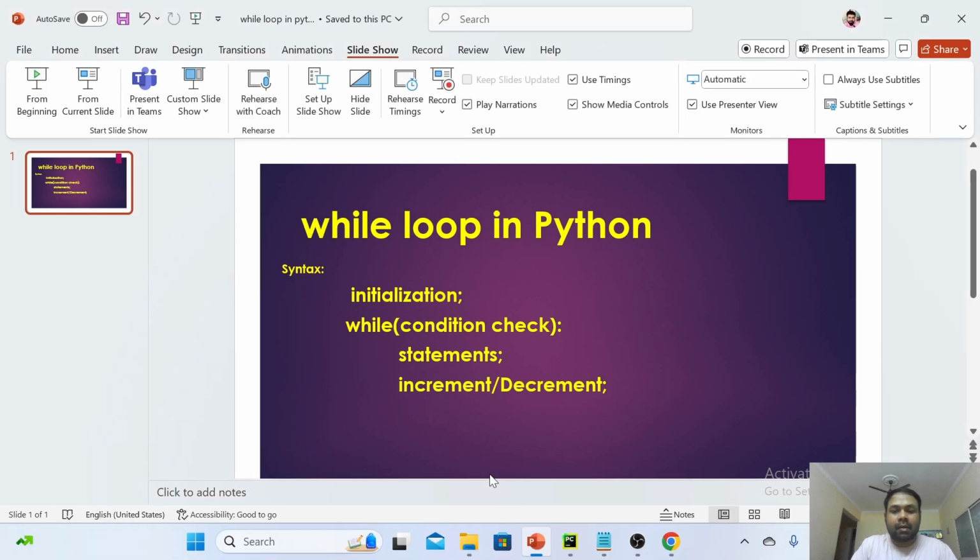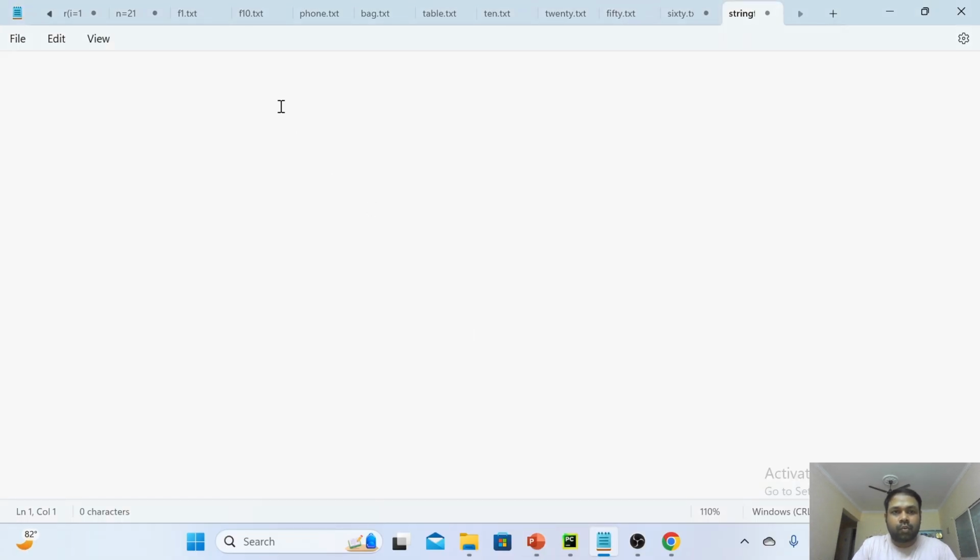In Python, majorly we have two loops. One is the for loop and the second one is the while loop. These are two important loops we have in Python that will help you to write the statement once and execute it repeatedly. So as of now, I will be discussing in this video the while loop.